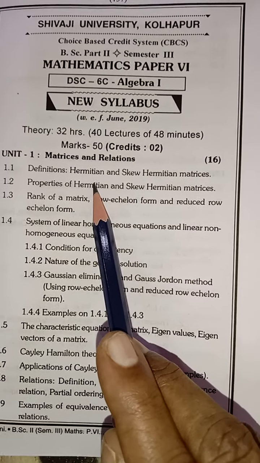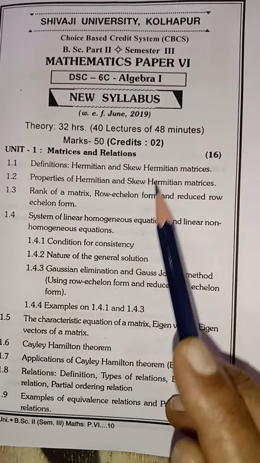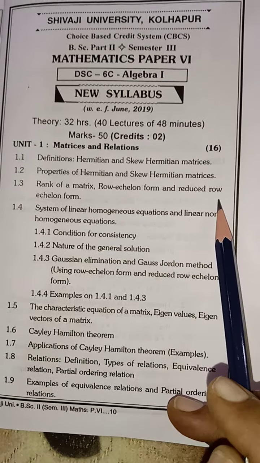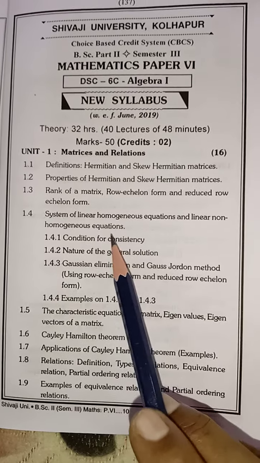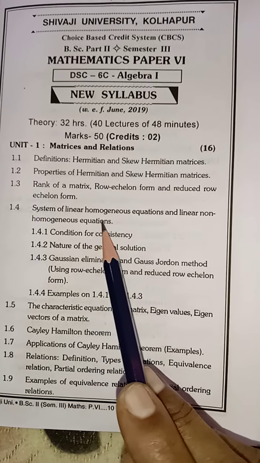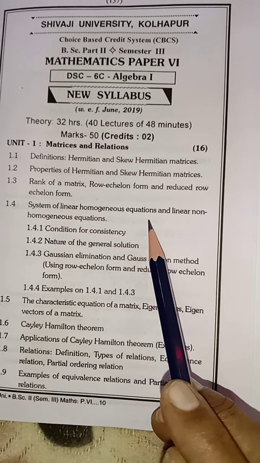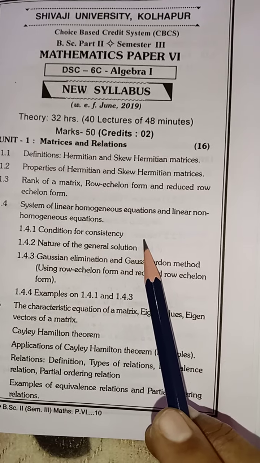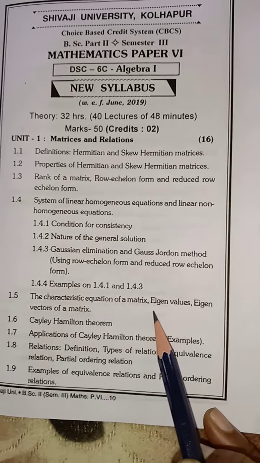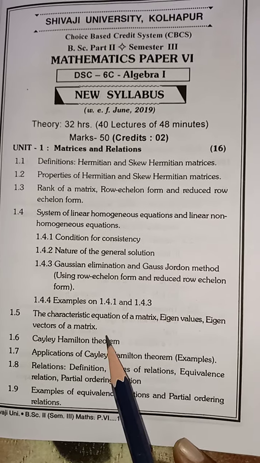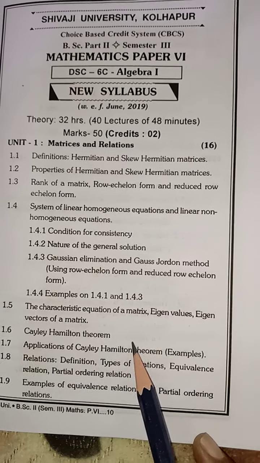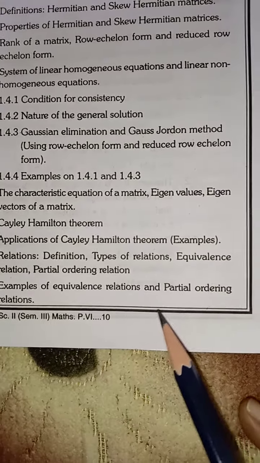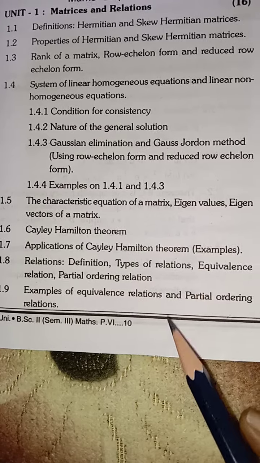For example, Hermitian matrix, skew Hermitian matrix, their properties, rank of a matrix, row echelon form of a matrix, reduced row echelon form. Also, we will study system of linear homogeneous equations, linear non-homogeneous equations, condition of consistency, characteristic equation of a matrix, eigenvalues, eigenvectors of a matrix, Cayley-Hamilton theorem, applications of this Cayley-Hamilton theorem, relations, equivalence relations, partial ordering